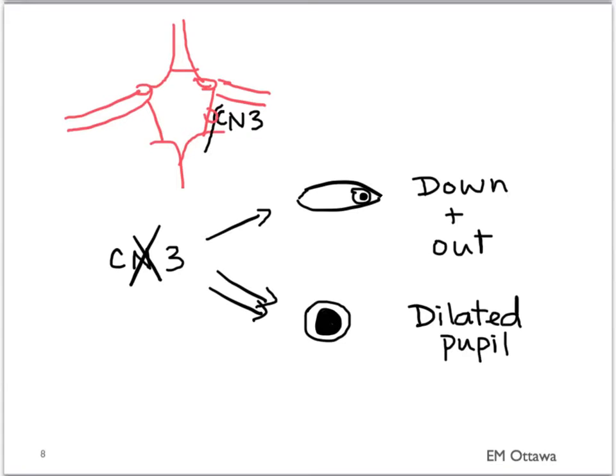Whenever we see a cranial nerve 3 deficit that involves the pupil, we have to worry that there is a posterior communicating artery aneurysm that's compressing the nerve.